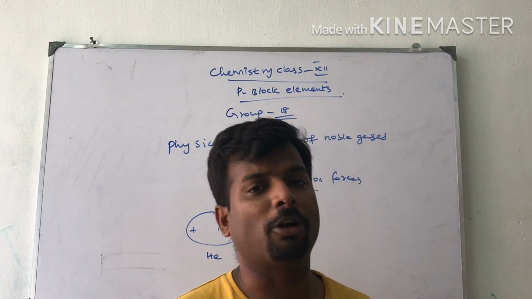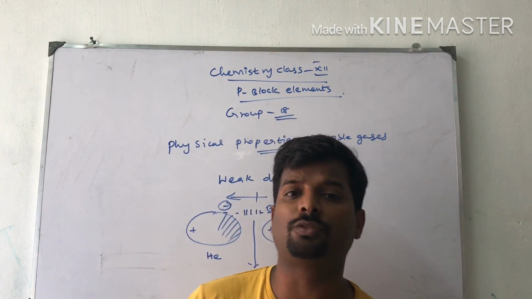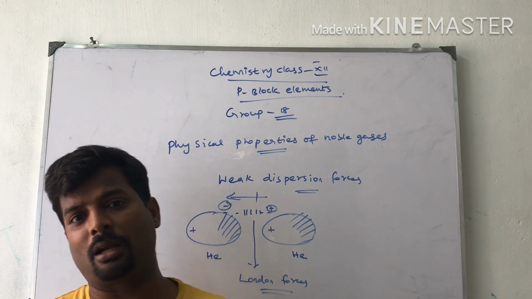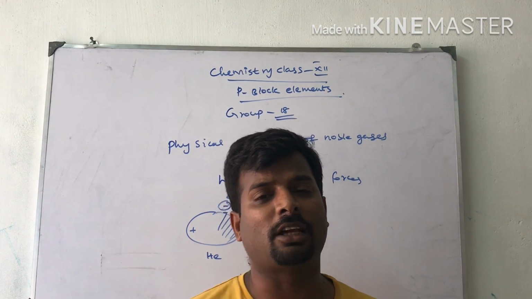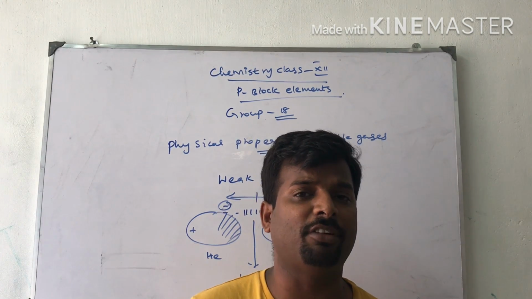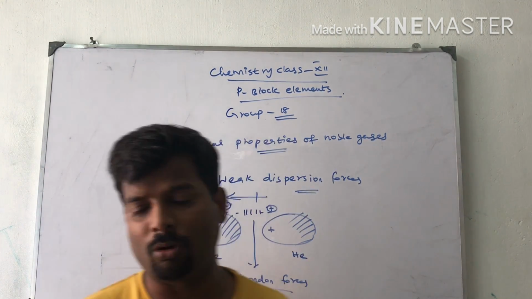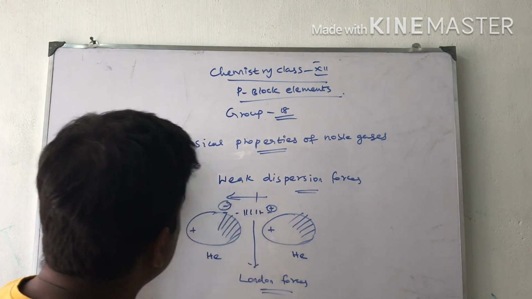Helium has some unusual behavior. It can diffuse through laboratory materials like glass, rubber and plastic. These are the important physical properties of noble gases. Monoatomic means single.